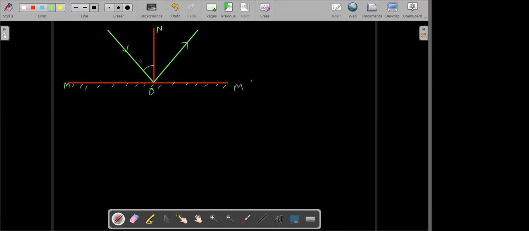This is our angle of incidence, and this one is our angle of reflection. All right.